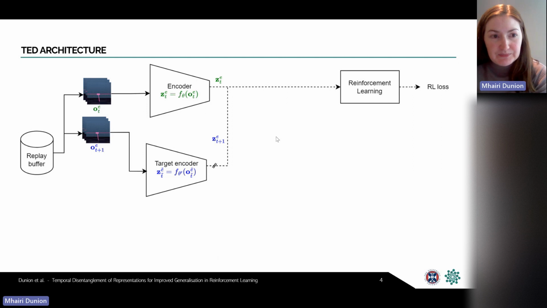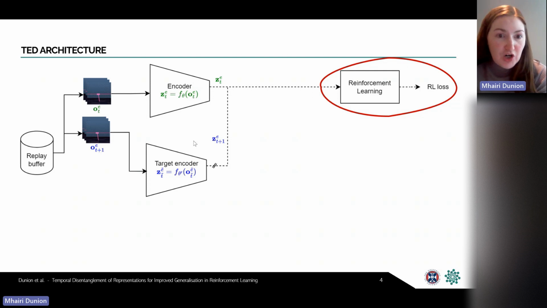existing RL algorithms. So to explain how it works, I'm going to build up the architecture diagram, starting here with just a standard RL training update, where we take a transition containing the observation and next observation, pass these through the encoder using a target encoder for stability for the next observation. The output of the encoder is the representation, which we denote Z, which is then used for the standard reinforcement learning update as per the chosen RL algorithm.